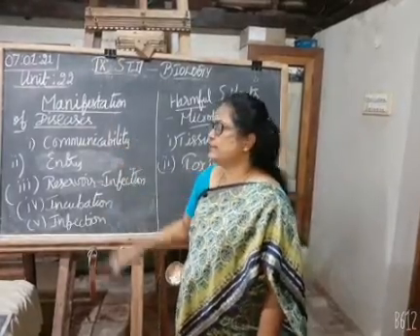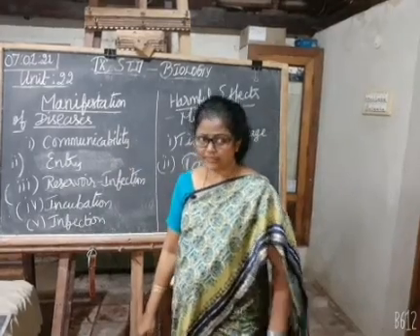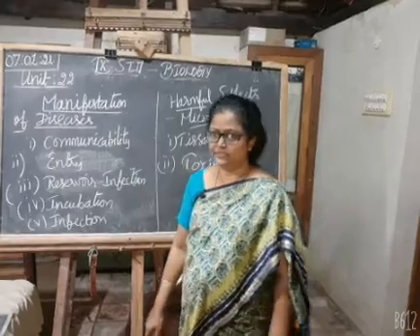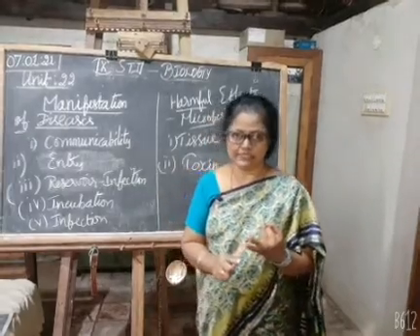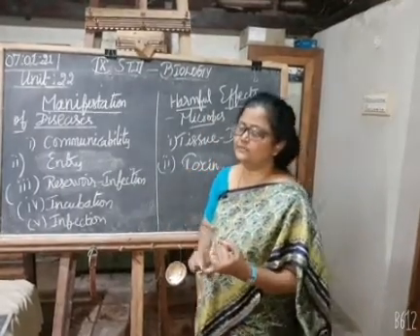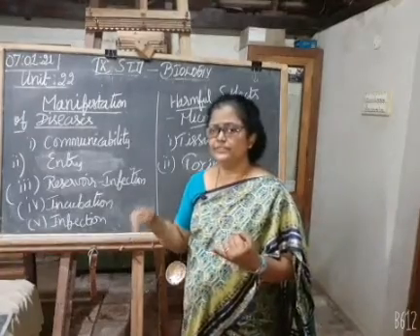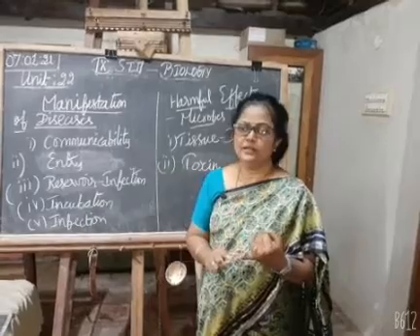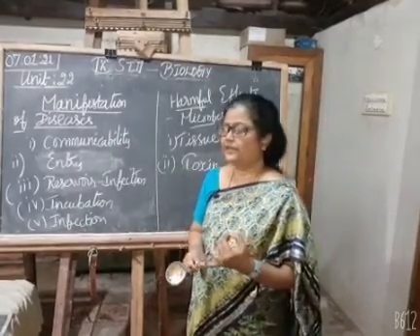The next one is manifestation of diseases. Communicability: communicable and non-communicable disease. Communicable disease means a disease transmitted from one person to another, for example cholera and typhoid.